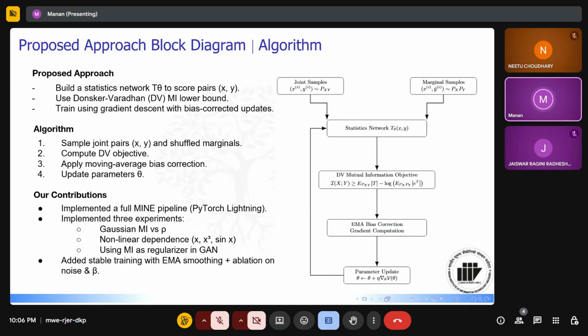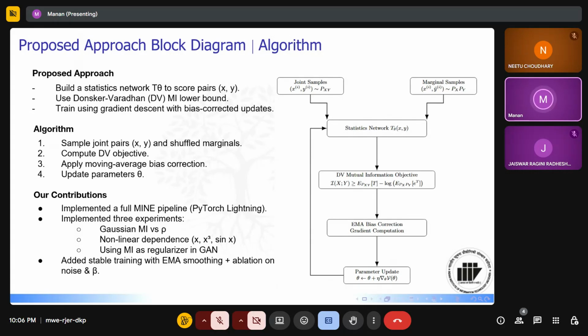Now the input of this neural network is of two kinds: joint samples and marginal samples of x and y, from the respective joint probability distribution and marginal probability distribution.